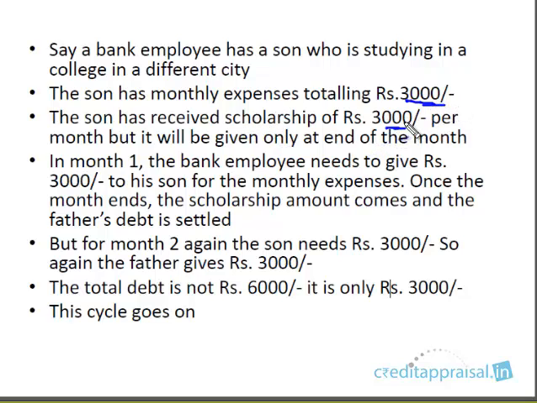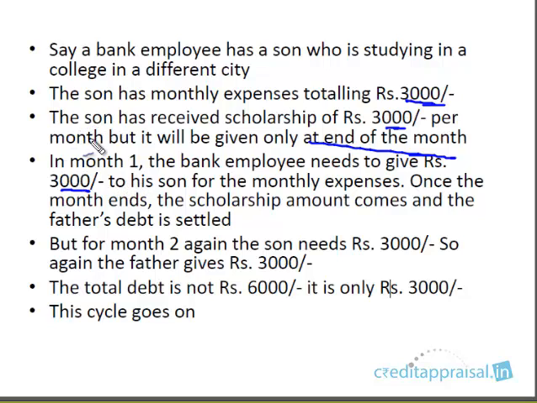So actually there is no additional amount that the father needs to pay. The son has a monthly expense of 3,000 and he is receiving a scholarship of 3,000 per month. But this scholarship amount will be given only at the end of the month. So what happens the first month, when the son joins the hostel? The father needs to give 3,000 to the son, because in the first month he is not going to receive the scholarship. It's only going to be received at the end of the month.